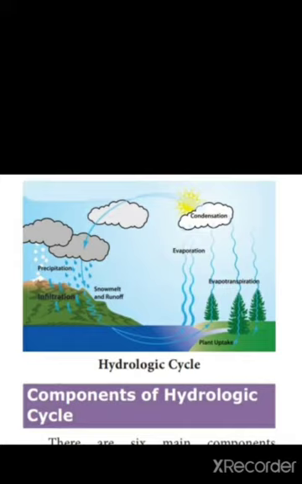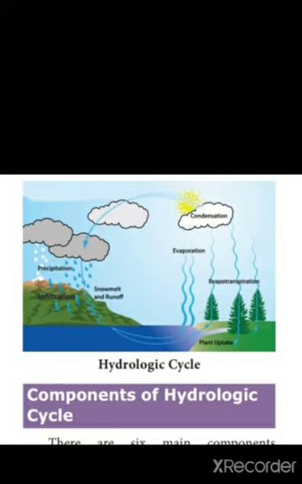Then third one is condensation. It refers to the process in which the gaseous form of water changes into liquid form. Condensation generally occurs in the atmosphere when warm air rises, cools, and loses its capacity to hold water vapor. As a result, excess water vapor condenses to form cloud droplets. Condensation is responsible for the formation of clouds. These clouds produce precipitation, which is the primary route for water to return to the earth's surface in the water cycle. Condensation is the opposite of evaporation.